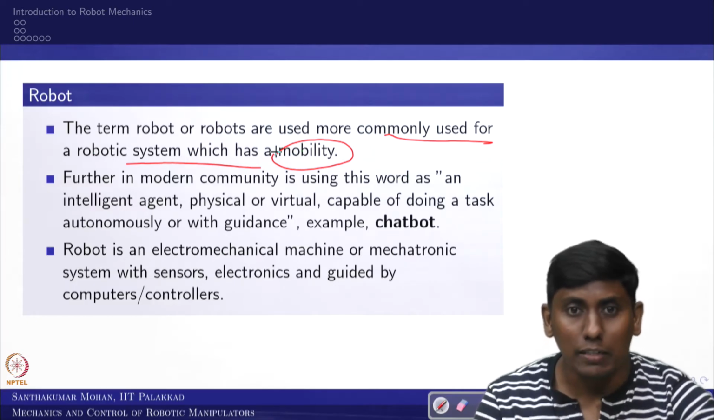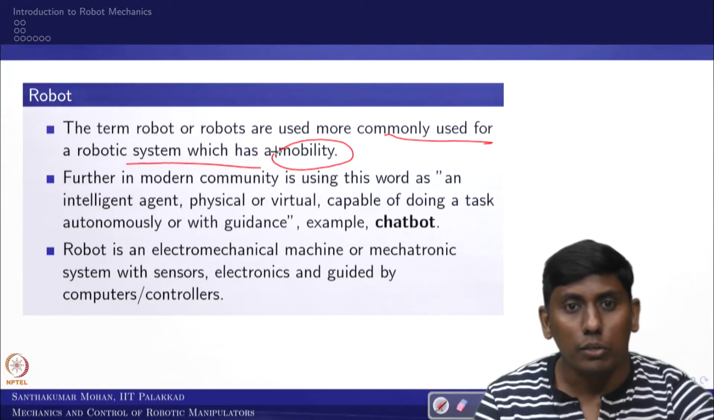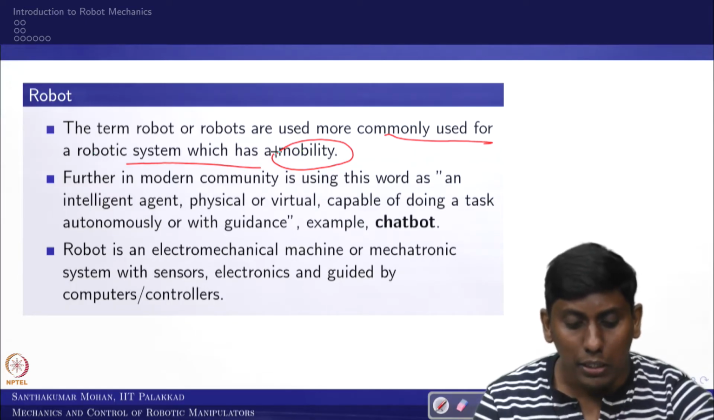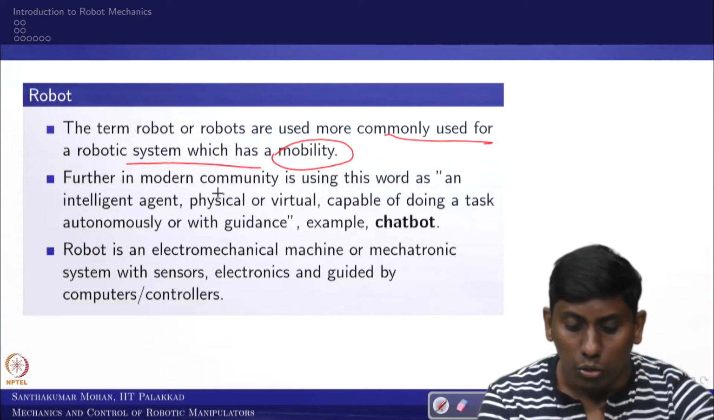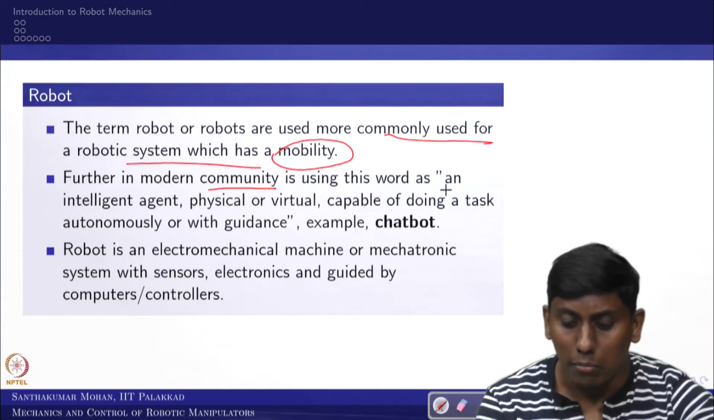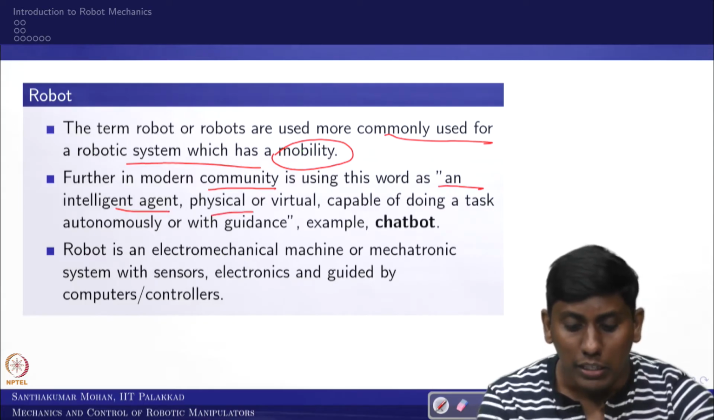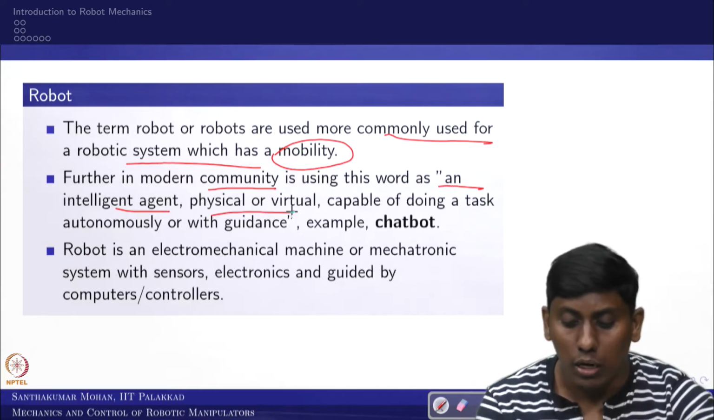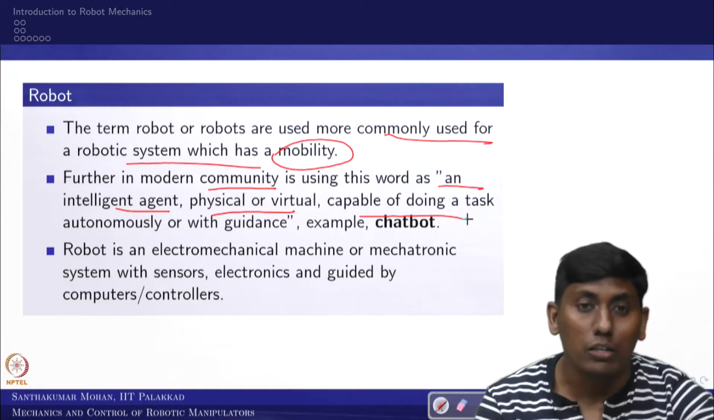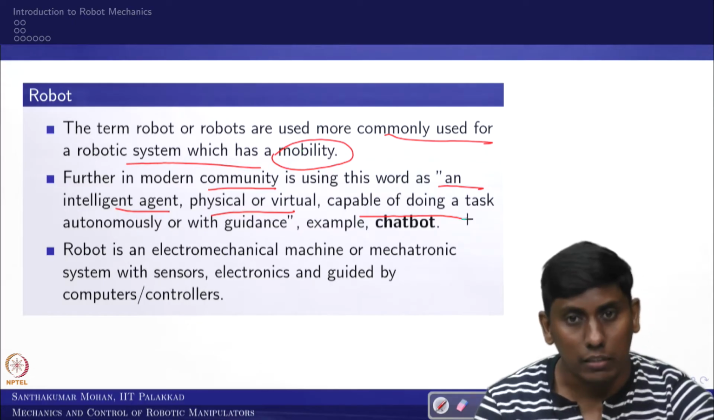Further, in modern days, especially in the advanced, intelligent community, what they are saying is that a robot is nothing but an intelligent agent, you see, agent, not device, physical or virtual. It can even be virtual, capable of doing a task autonomously or with guidance. A very simple example is a chatbot.